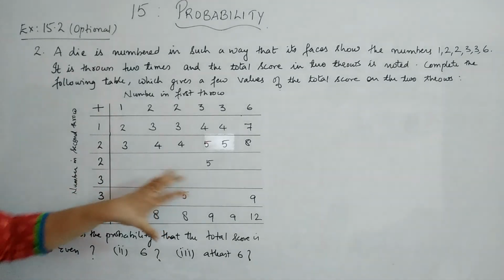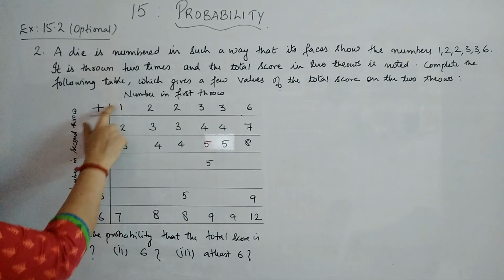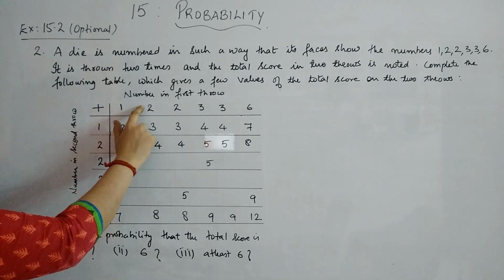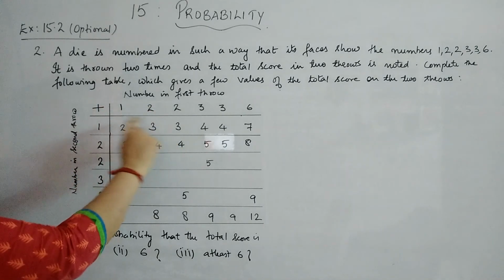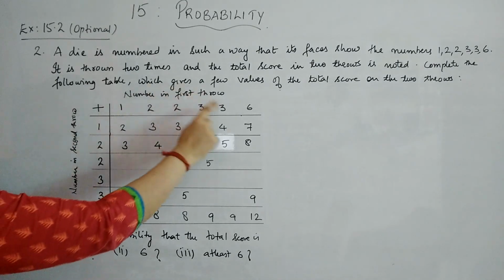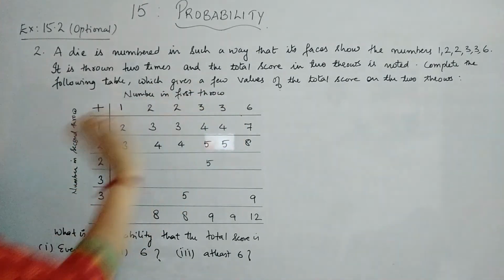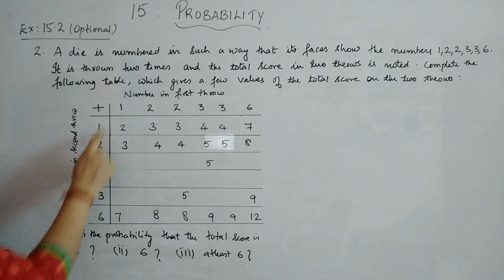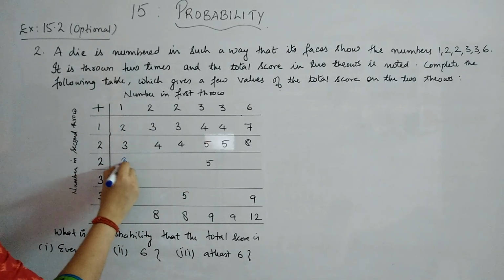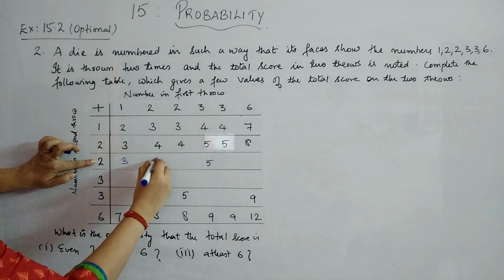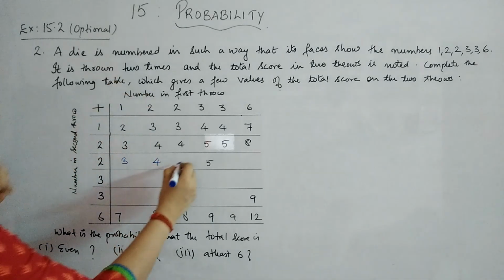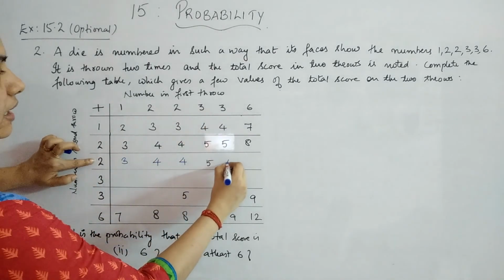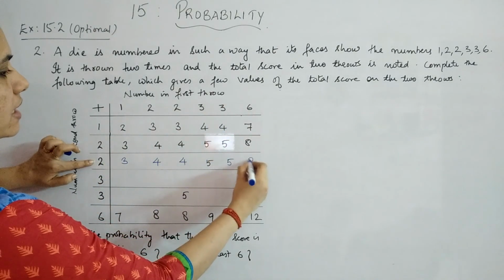Now we will just complete this. You can see these are added and then written. So 1 plus 1, 2; 1 plus 2, 3; 1 plus 2, 3; 1 plus 3, 4; 1 plus 3, 4; 1 plus 6, 7, like that. So we will just fill. So 2 plus 1, 3; then 2 plus 2, 4; 2 plus 2, 4; 2 plus 3, 5 is given; 2 plus 3 again 5; 2 plus 6, 8.